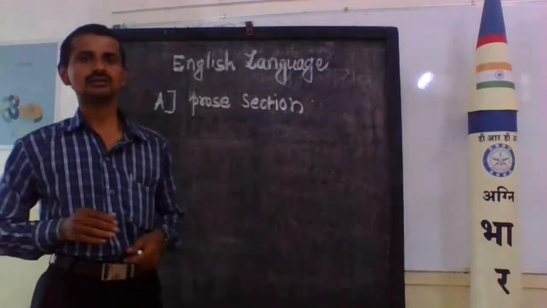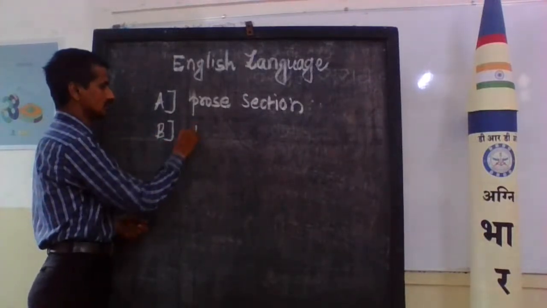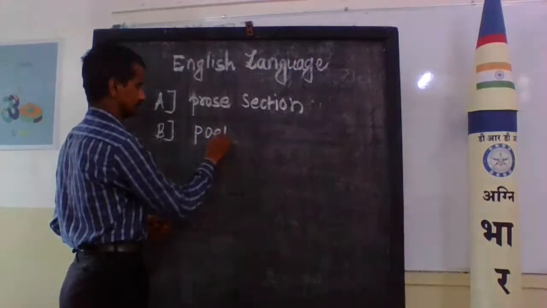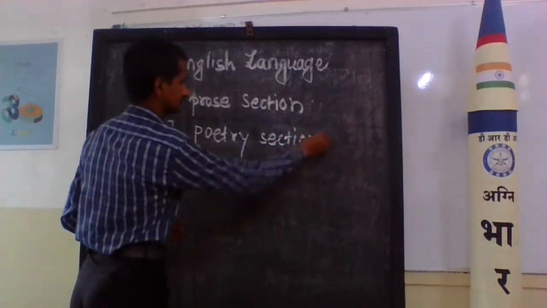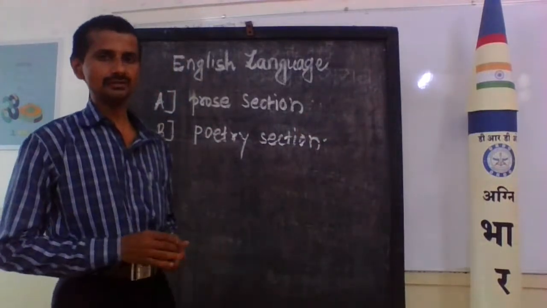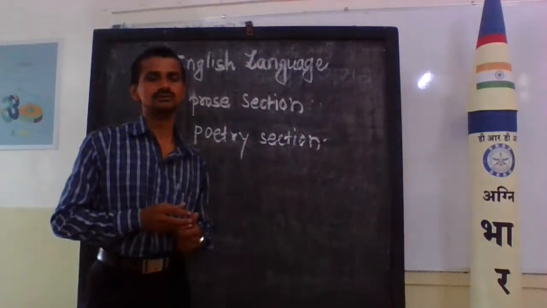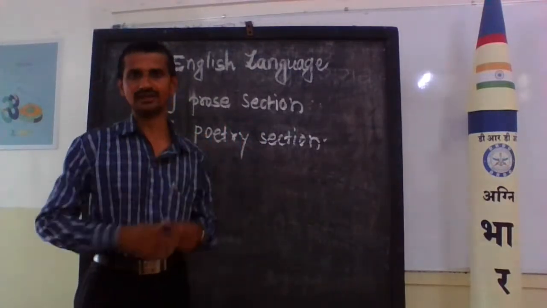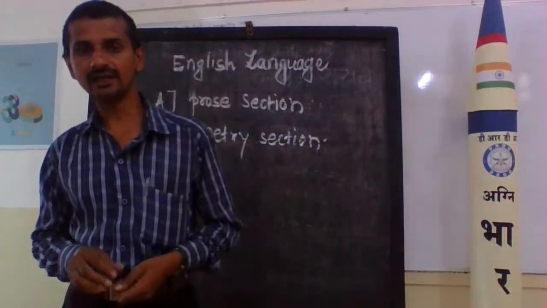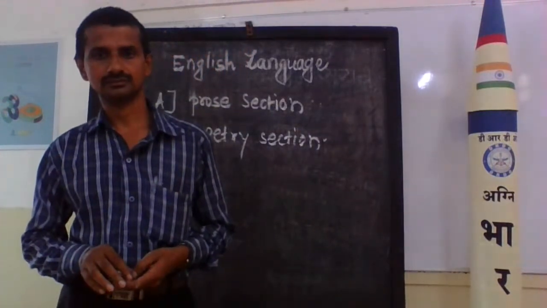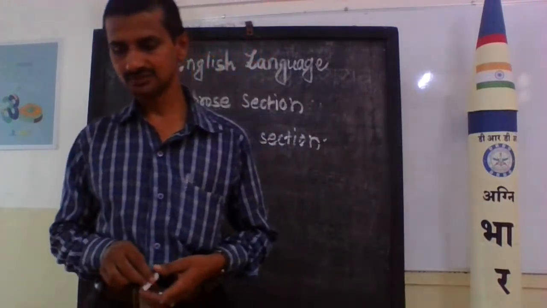Now we turn to the second section, the poetry section. Which poems are mentioned in this poetry section? The first poem, Grandma Climbs a Tree. Second, The Quality of Mercy.